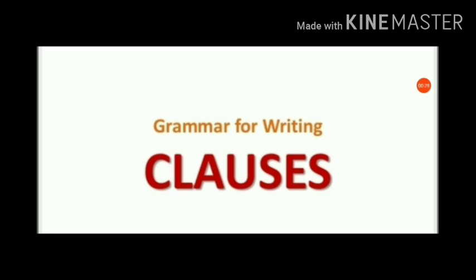It may or may not make complete sense independently. So, what is the difference between a clause and a phrase? A clause is a sentence or part of a sentence which has a subject, predicate, verb and gives a complete sense. But phrases do not give the complete sense.